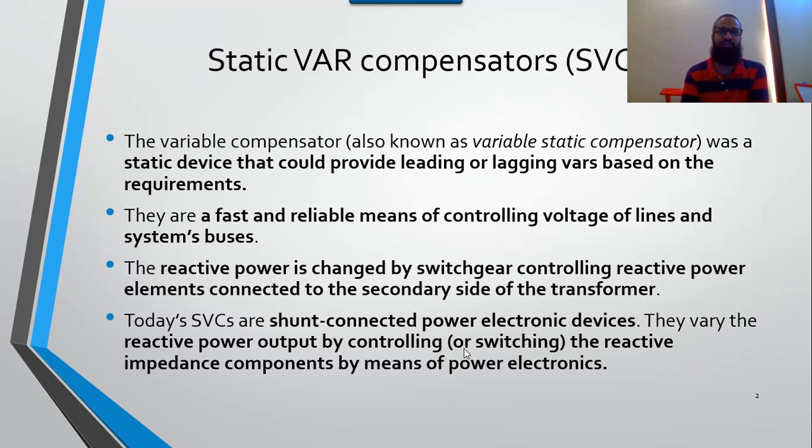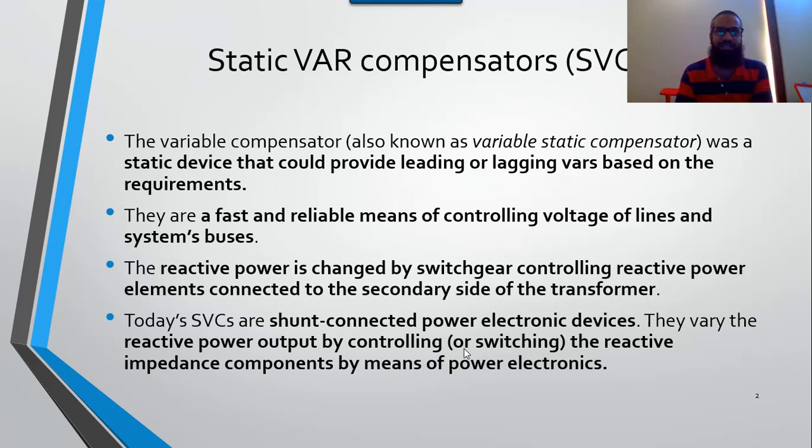But in the modern way, we use power electronic devices like thyristors, MOSFETs, and solid state switches in order to compensate this reactive power. We virtually create reactive power, and we limit the VAR value in the power system. So the overall capability of the power system is improved without using any capacitor or inductor in the system, or with using a small capacitor or inductor, we can generate a huge amount of reactive power.